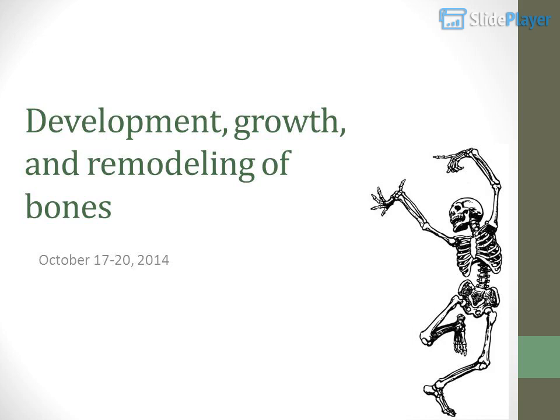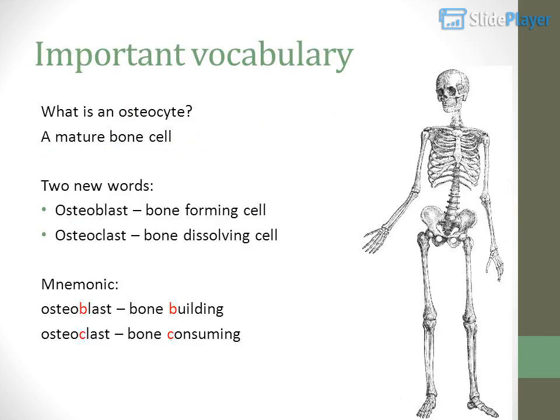Development, growth, and remodeling of bones. October 17 to 20, 2014. Important vocabulary. What is an osteocyte? A mature bone cell. Two new words: osteoblast, bone-forming cell, and osteoclast, bone-dissolving cell. Mnemonic: osteoblast, bone-building; osteoclast, bone-consuming.